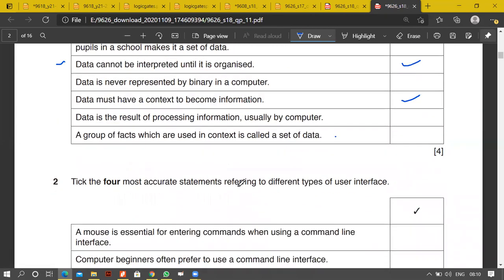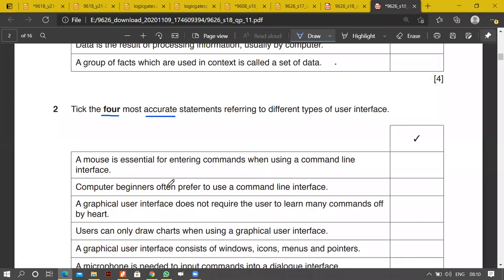Okay. Again, take the 4 most accurate statements. They might be accurate, but we have to find the most accurate. Remember that. A mouse is essential for entering commands when using a command line interface.